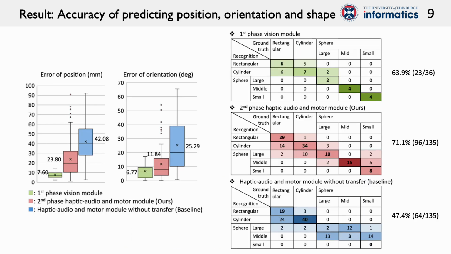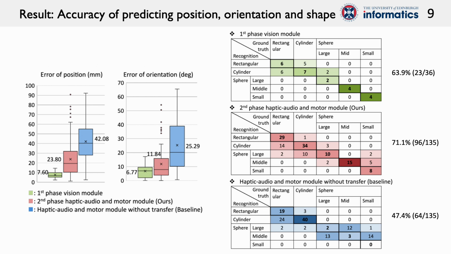Here, the left figures show the prediction error of position and orientation. Although these errors of our model are larger when compared with using vision for prediction, that is a much simpler problem setting because the position and orientation are directly observable in that case. Our model shows much smaller error than the baseline, therefore this indicates that our proposal contributes to the accuracy of predicting position and orientation when only using indirect observations.